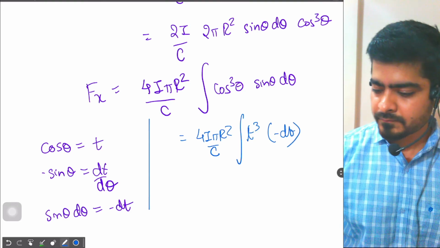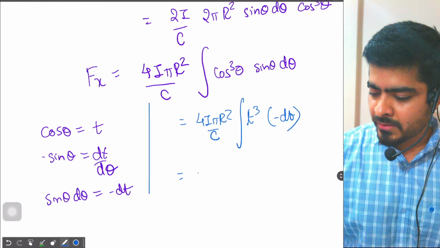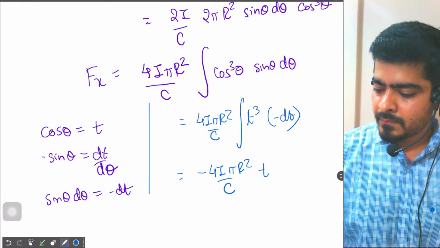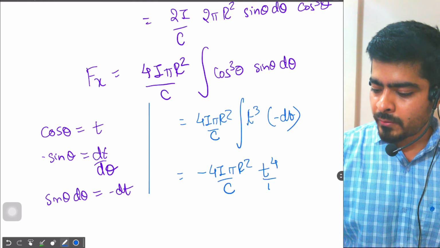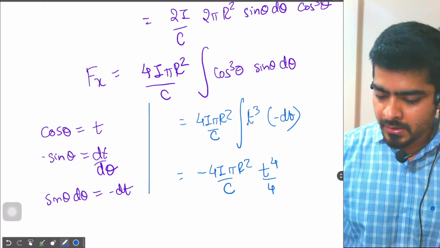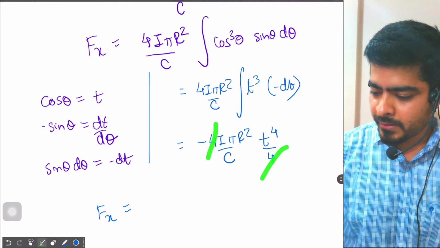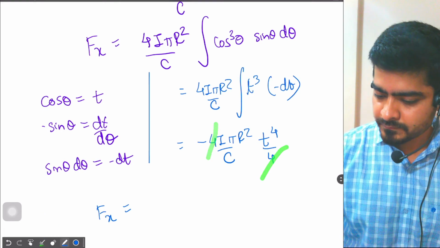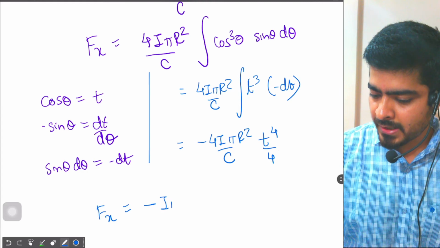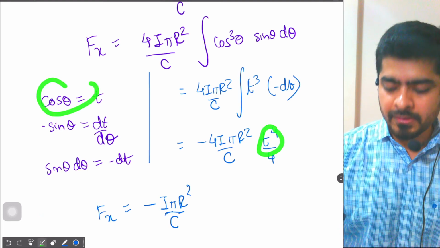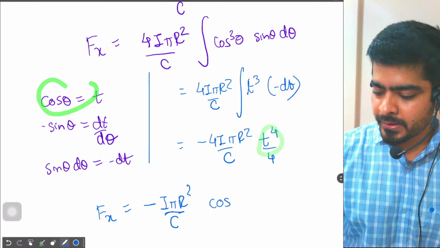So this will give me minus 4i pi r square by c, t power 4 divided by 4. So my Fx will be equal to, these 4 will get cancelled out, minus i pi r square by c, replace t power 4 with cos to the power 4 theta.